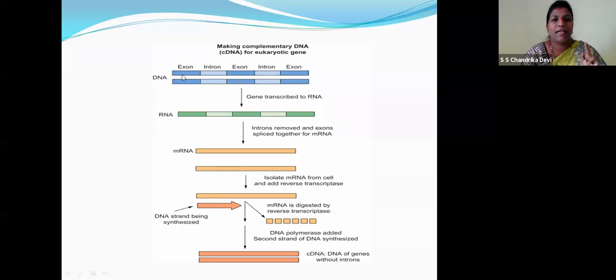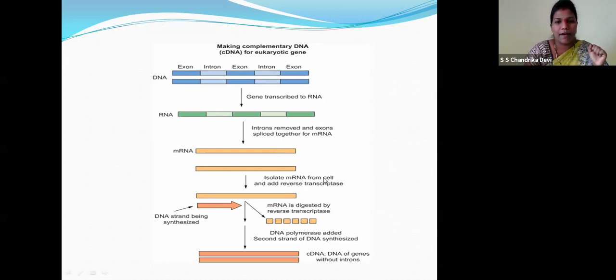I repeat, children, the double-stranded DNA: exon, coding region; intron, non-coding region. So the gene is transcribed to RNA. Now the introns, that means non-coding genes, are removed, and the exons, the coding genes, are spliced together for mRNA. So this is the mRNA which is full of exons, that is, children, coding genes, right?